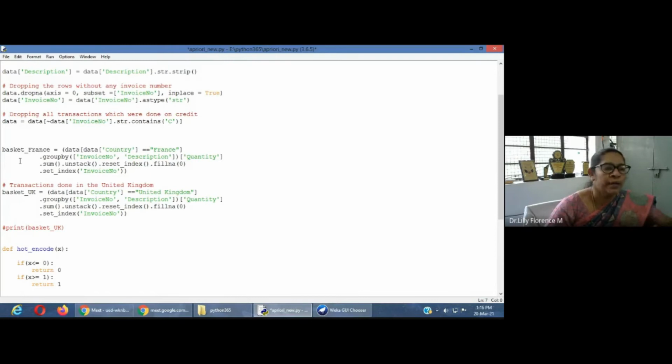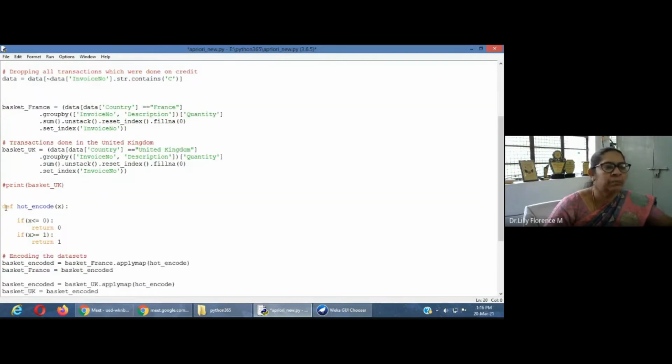Now, the Walmart data has data from different countries. Out of that, I have taken two countries' data: one is France, another one is the United Kingdom. For the France data, I am grouping by invoice and description, calculating the sum of quantity, and the index is based on the invoice number. Similarly, I am preparing the UK data. So I have grouped the data for our association rule mining.